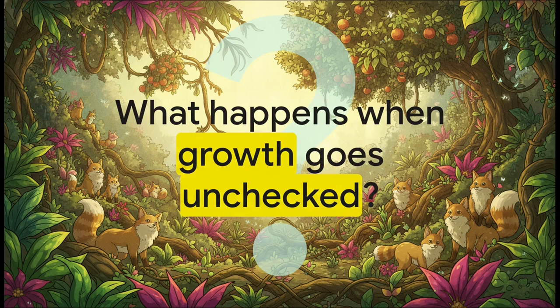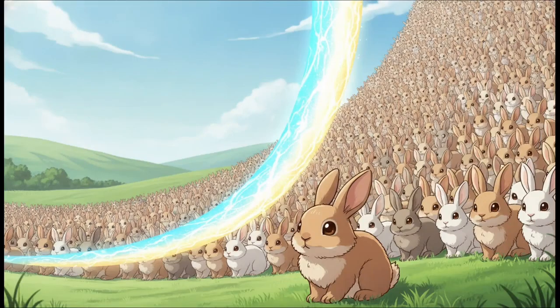Which kind of brings up a startling historical question, doesn't it? What actually happens when this growth goes entirely unchecked? Like when a species suddenly finds itself in a brand new environment with zero natural predators and an all-you-can-eat buffet? Well, look no further than Thomas Austin's 1859 release of European rabbits in South Australia. Austin was an avid hunter, and he simply wanted a couple dozen rabbits to hunt near his property. But here's the catch. Because these rabbits were continuous breeders, suddenly living in a predator-free paradise, their numbers didn't just grow. They absolutely skyrocketed along a classic exponential J-curve. What started as just 24 cute little rabbits exploded into literally one of the most destructive biological disasters in recorded history. It spread like wildfire.